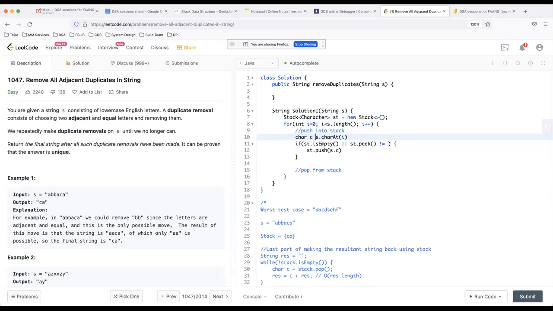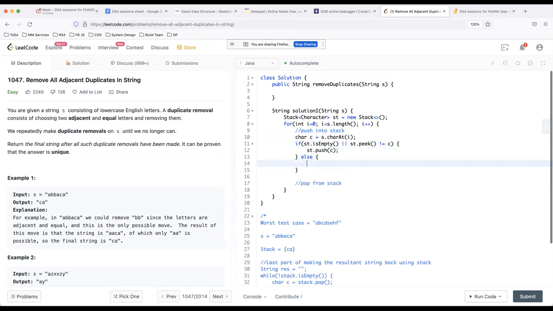So you can say char c is equal to this, and first of all I'm going to check if my stack is empty or the stack.peek is not equal to c. Then I'm going to push the character into the stack. Otherwise, the stack is not empty in the else, and stack.peek is actually the same as the character c.